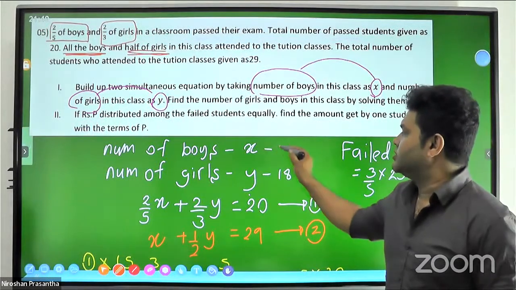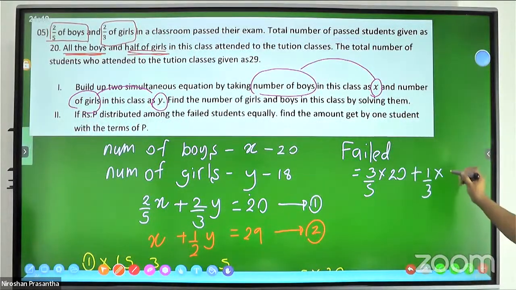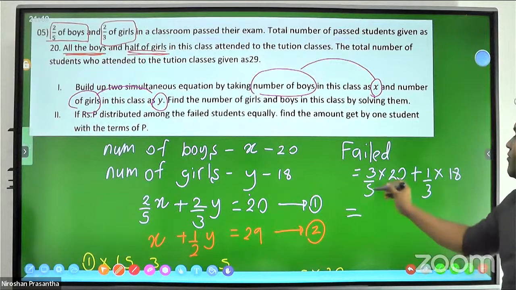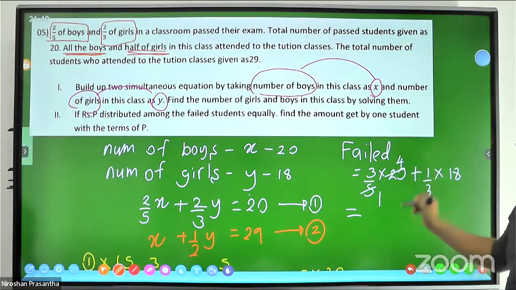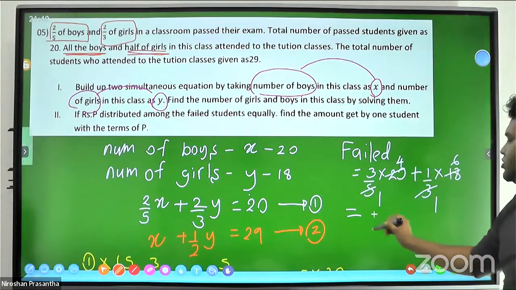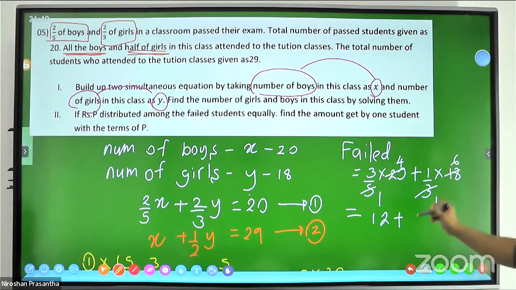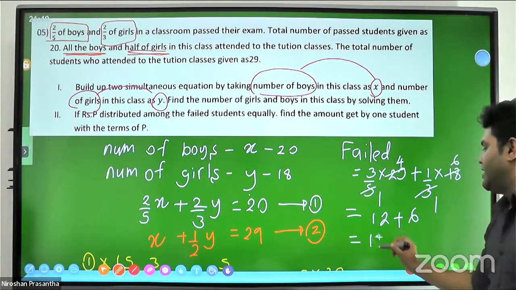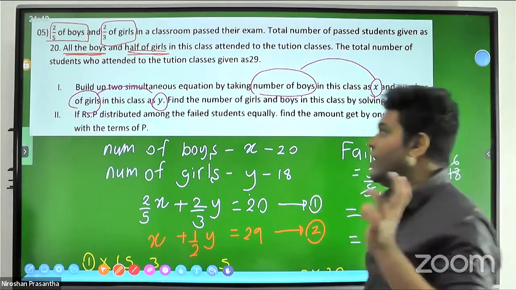You can remember this was 20 and 18, the total quantity. 3 times 4 is 12, and 1/3 of 18 is 6. So 18 is the number of students who failed.